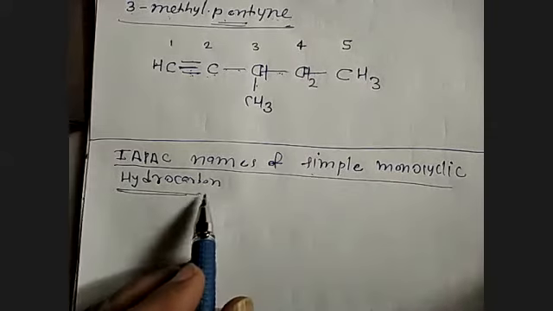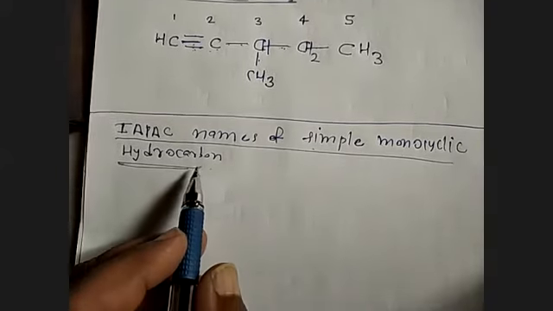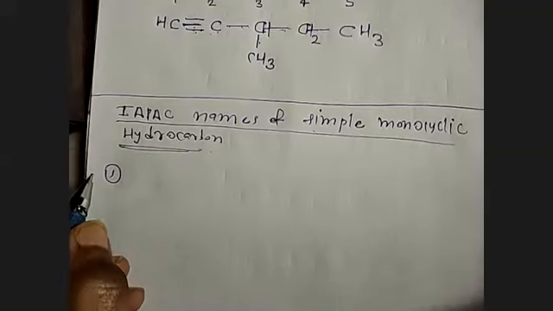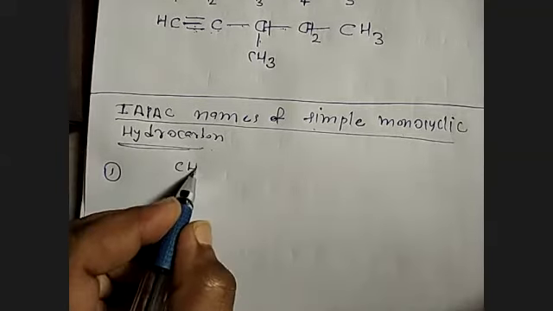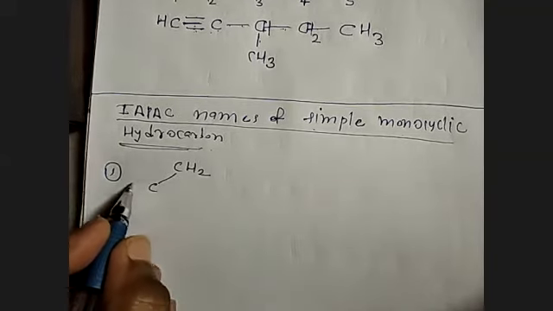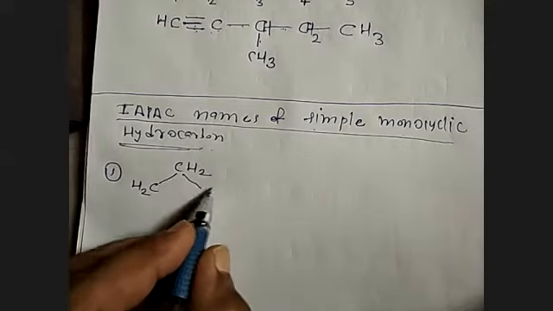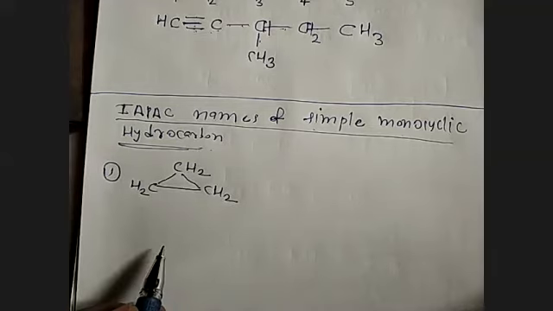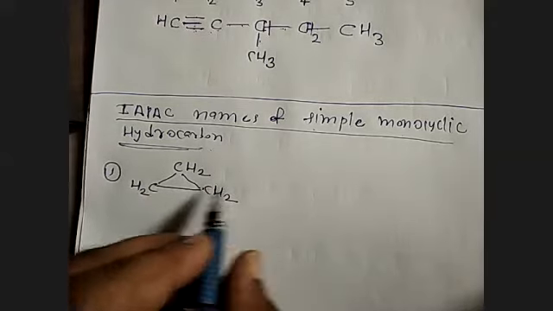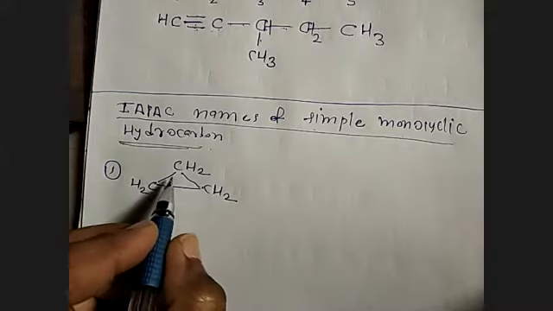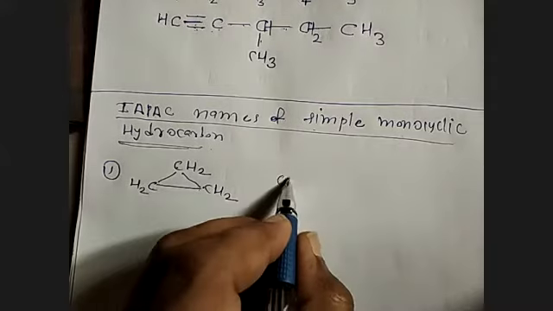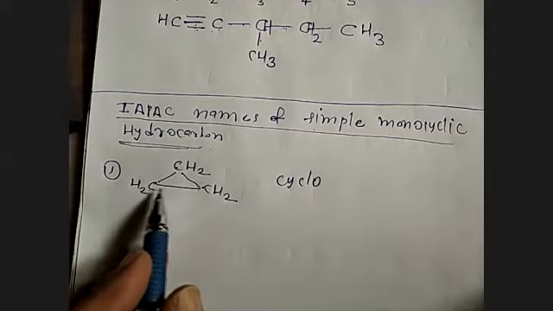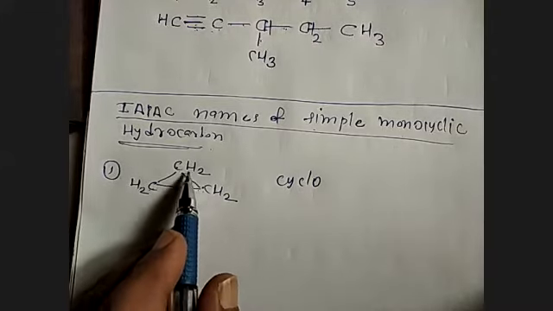Simple monocyclic hydrocarbon. Now I'll just take 3-4 examples here. The first one is CH2, CH2, and connect this thing. How many carbon atoms are here? 1, 2, 3. 3, and they are in the form of a ring. 3 carbon atoms in the form of a ring, so it can be called cyclo.